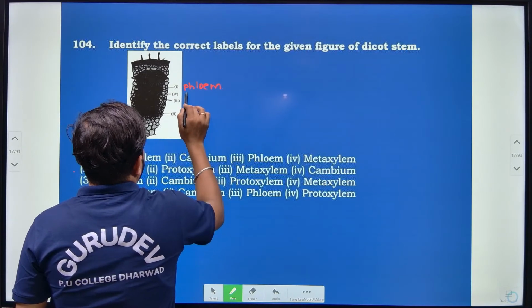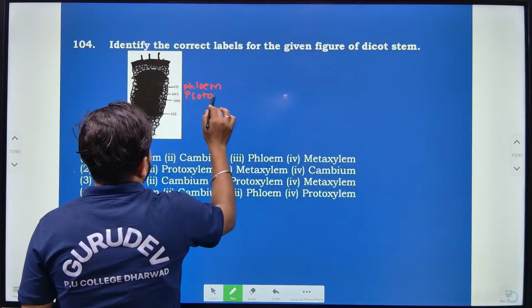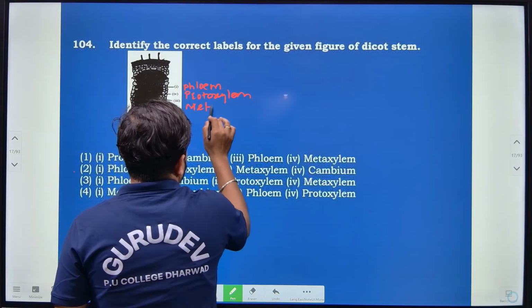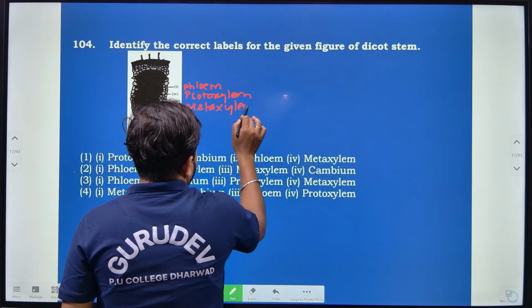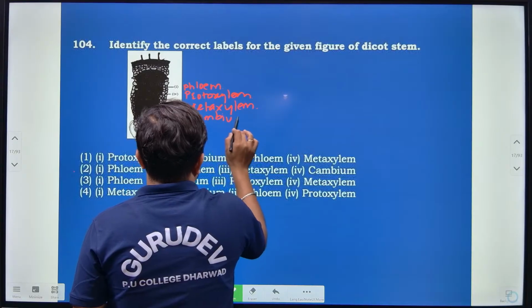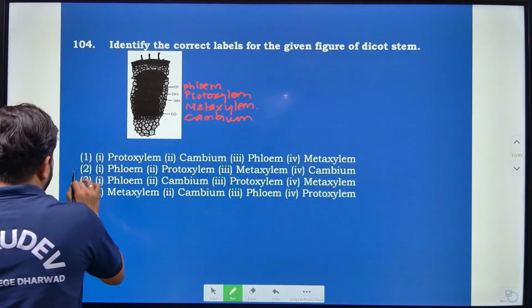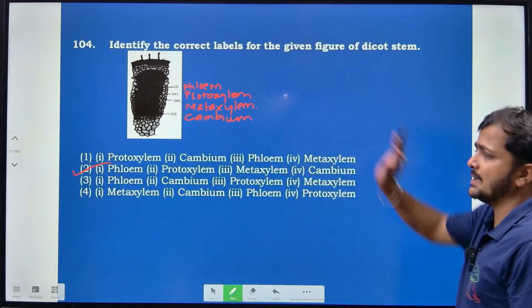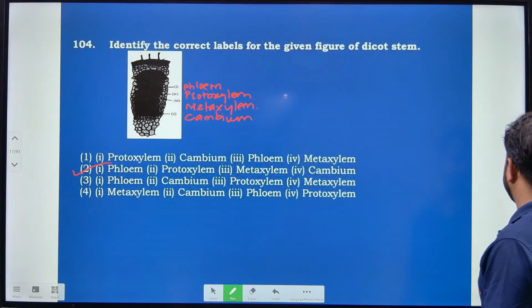Then the second one is the protoxylem, right? And the third one is the metaxylem, right? And the fourth one is the cambium, right? So according to this, option 2 is correct, right? So diagram based questions can also be asked, right?